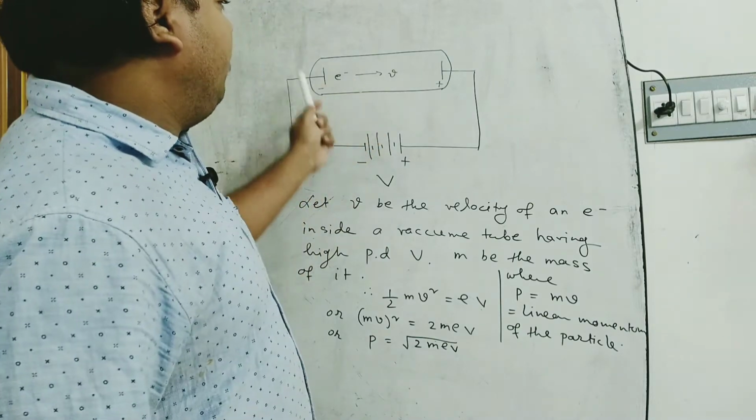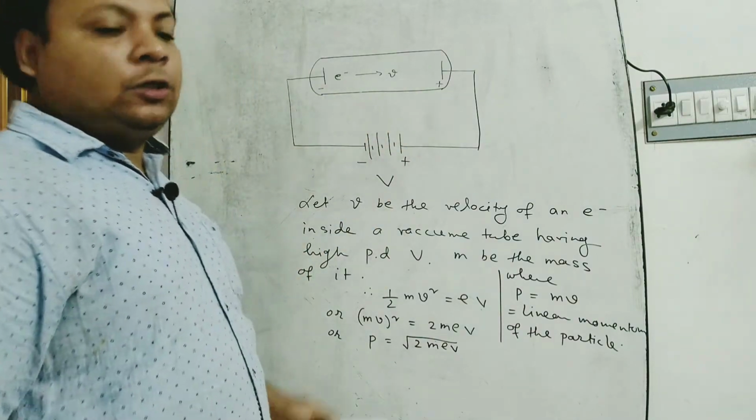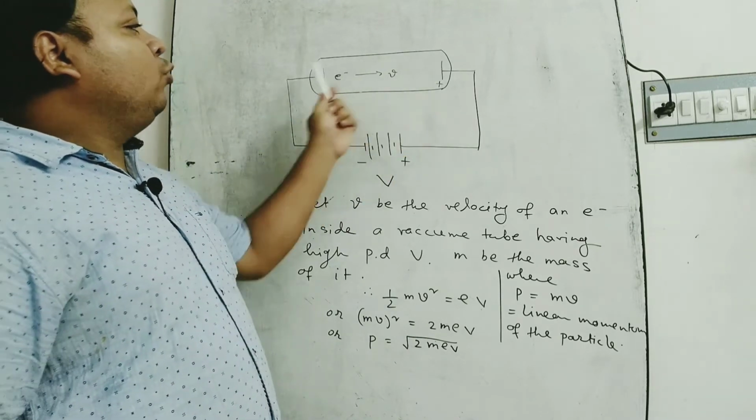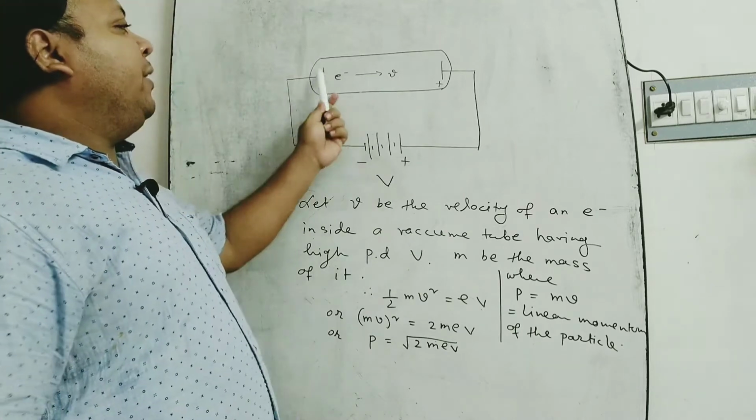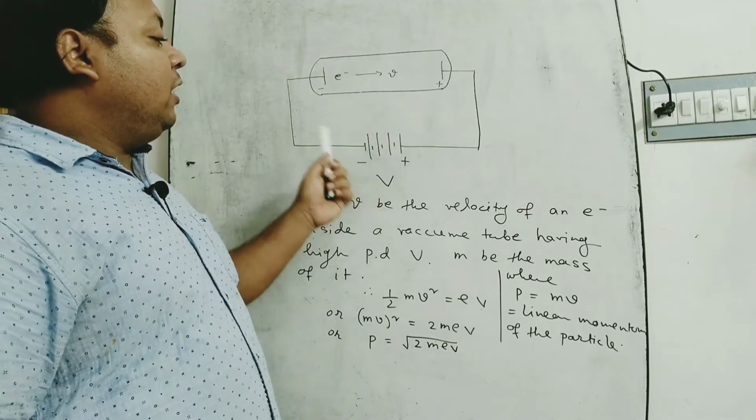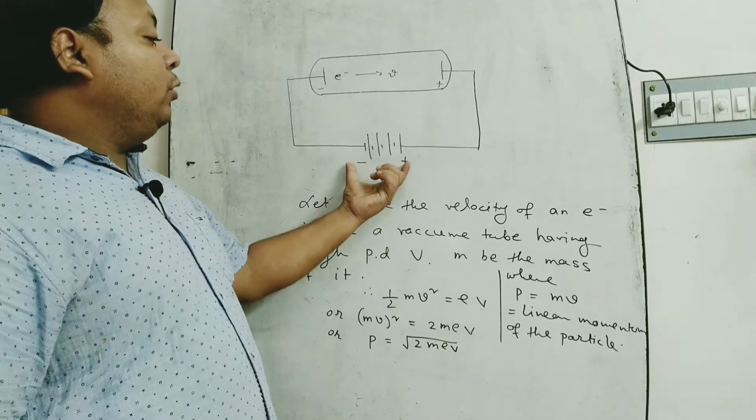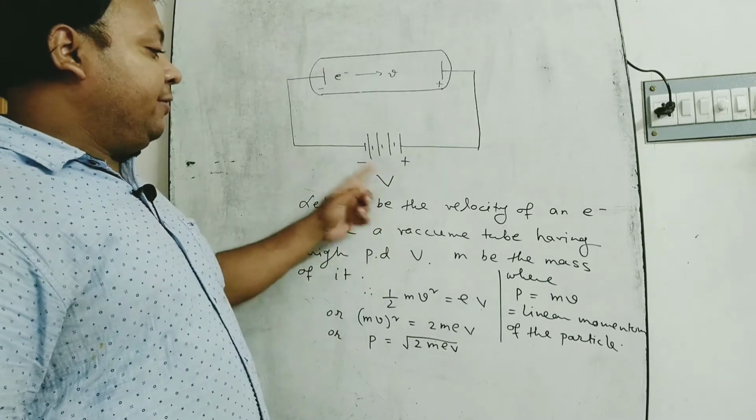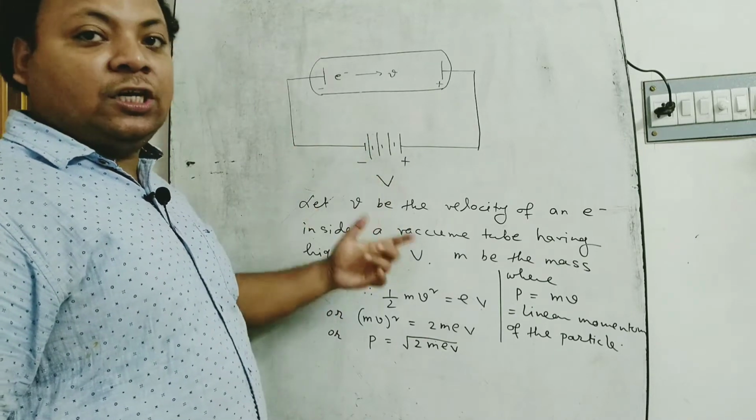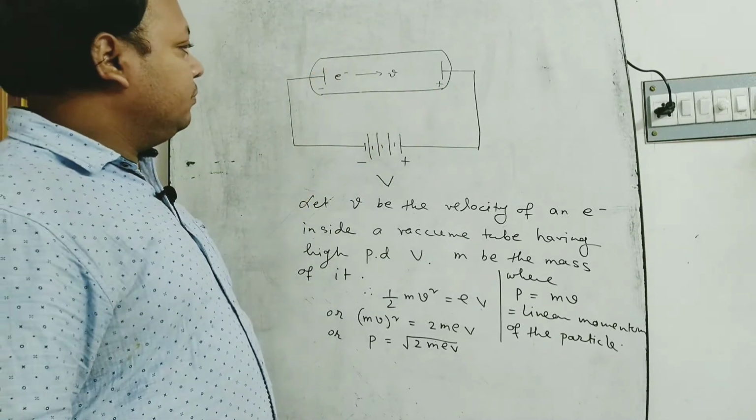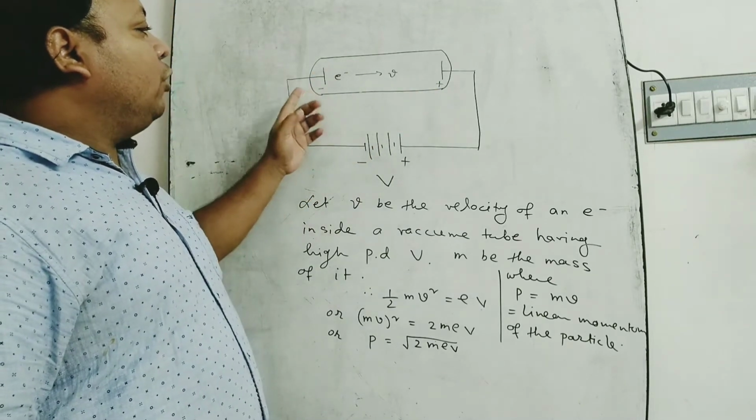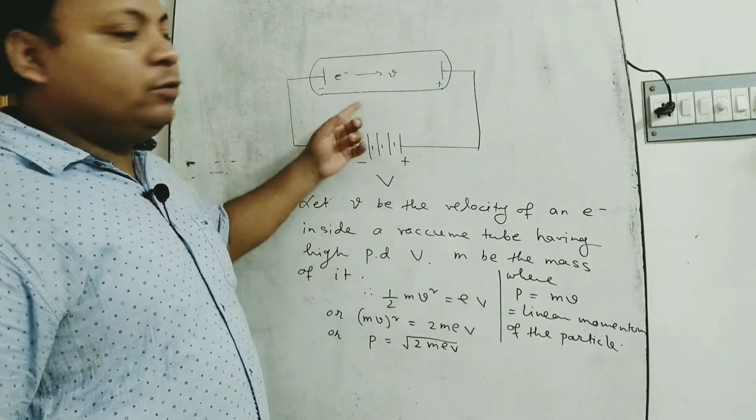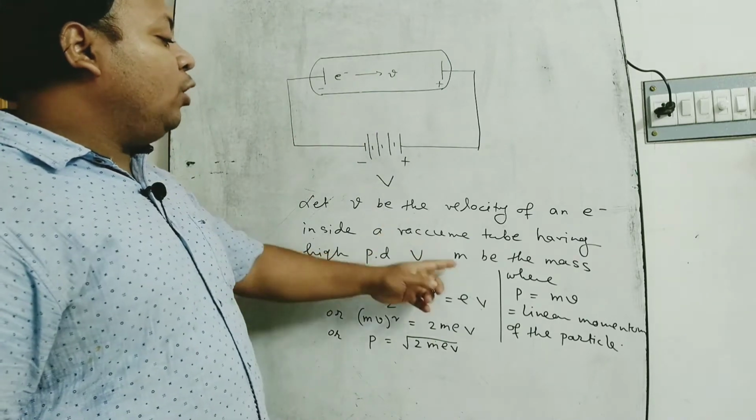This is a vacuum tube. Inside this vacuum glass tube, these are two metal plates, which are connected by a very powerful battery having high potential difference V. Capital V is the high potential difference between the two plates. An electron moves from the negative plate to the positive plate with velocity small v, and small m is the mass